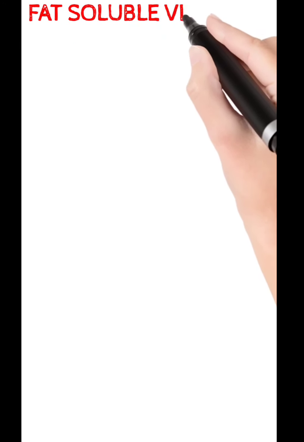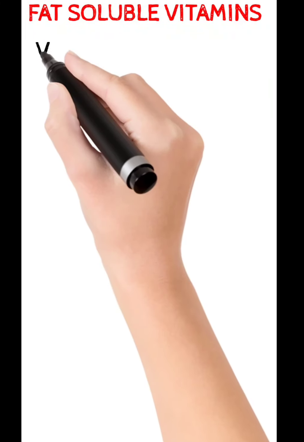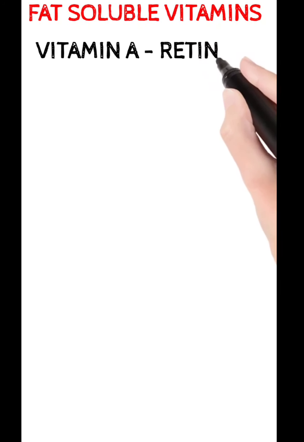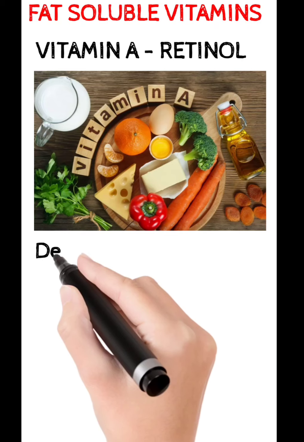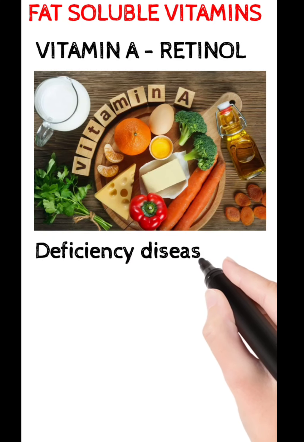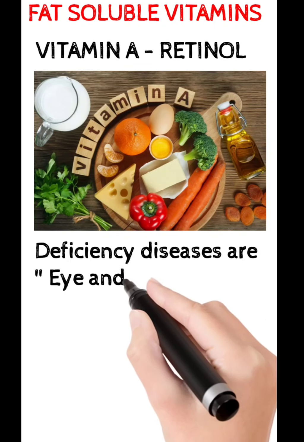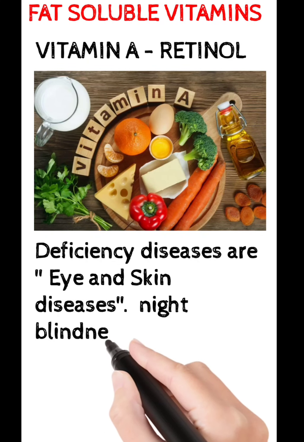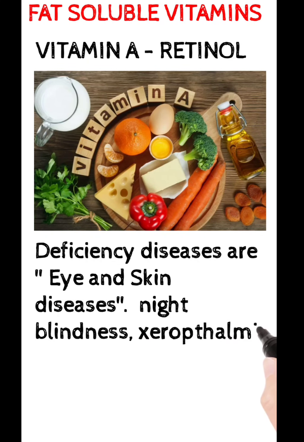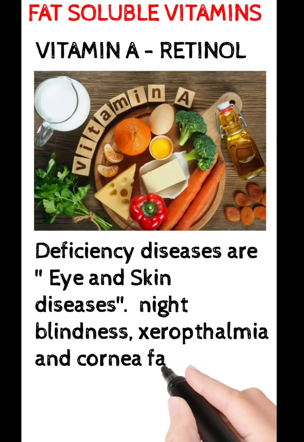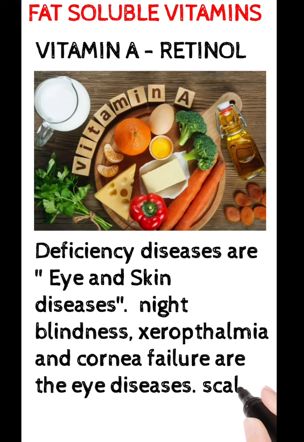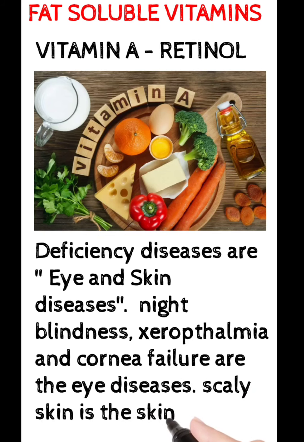Now let us study about the fat soluble vitamins. The first one is vitamin A and the chemical name is retinol. The deficiency diseases seen here are eye and skin related diseases. Night blindness, xerophthalmia and cornea failure are eye related diseases, whereas scaly skin is the skin related disease.